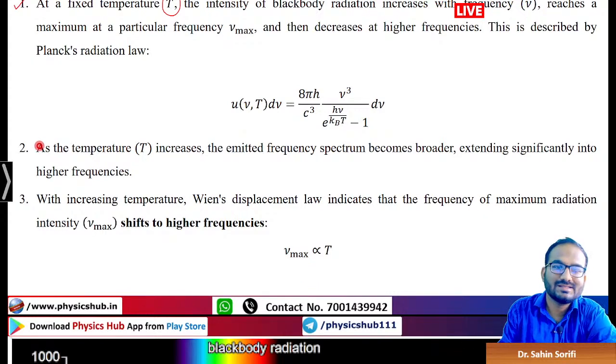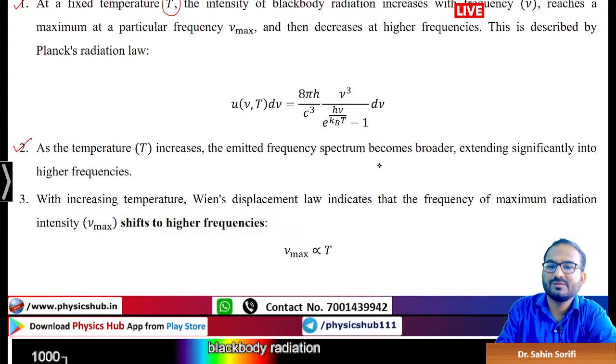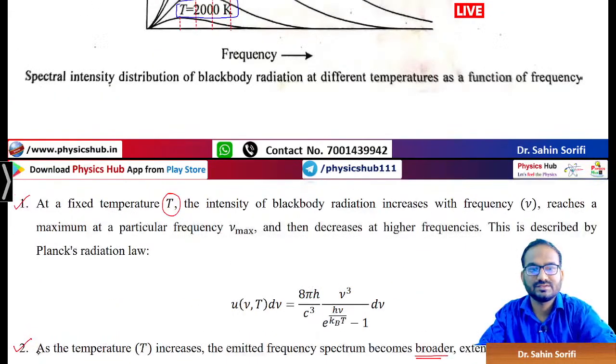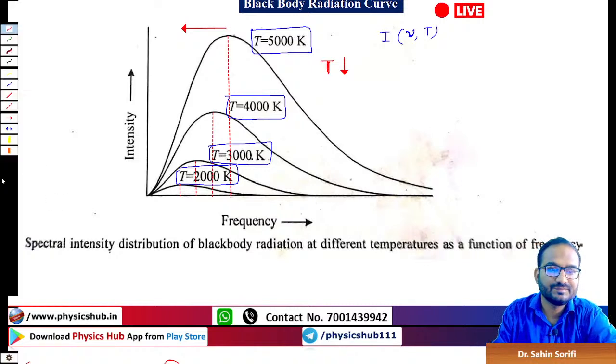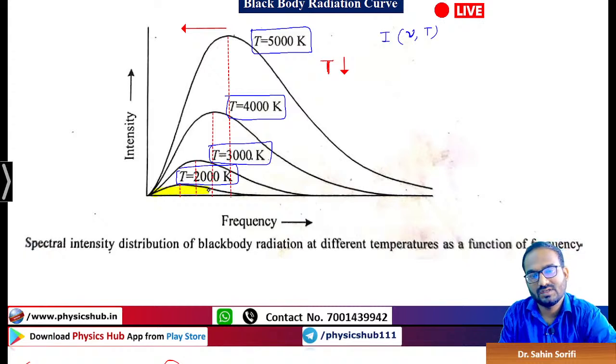Now you see, as the temperature increases, the emitted frequency spectrum becomes broader. If you have observed this, you can see previously this was a little bit sharp. Now as you change the temperature, it has got flattened, more flattened. So you see, the curve becomes broader and broader.